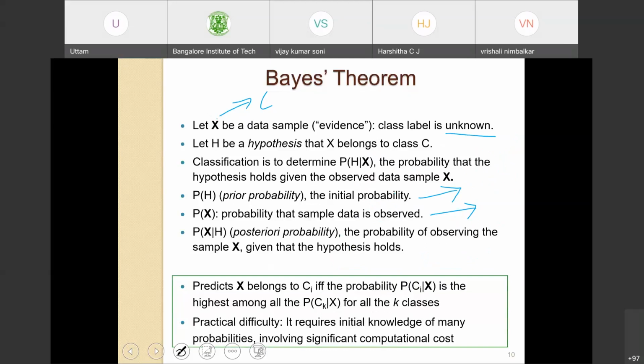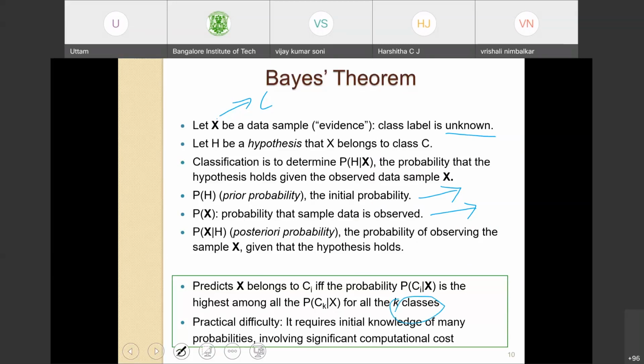So in this classification, we try to predict that X belongs to class Ci if and only if the probability of X belonging to class Ci is highest among all the possible classes, Ci, Cj, Ck, and so on, all the K classes.